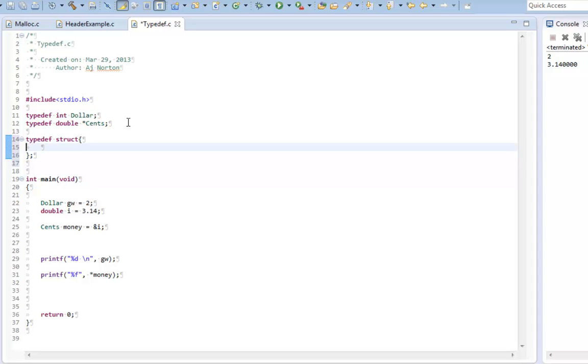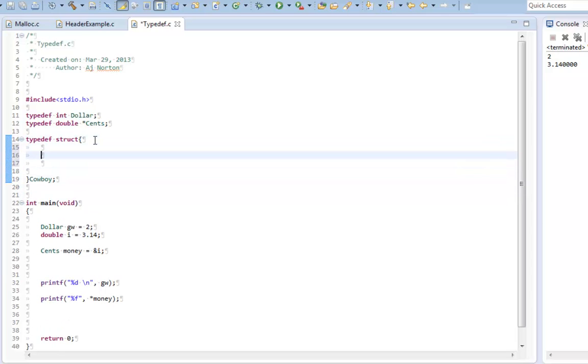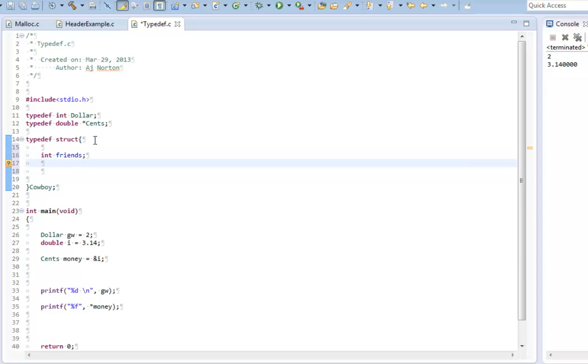And I need to put a name here. What this name is going to do is typedef; it's going to substitute the name I put here for the structure. So I don't have to type the structure and the type, I can just type this word I'm about to say. Let me make it cowboy. Let's make cowboy have an integer, int i, friends, and let's make him have a nickname. So char nickname, and there we go.